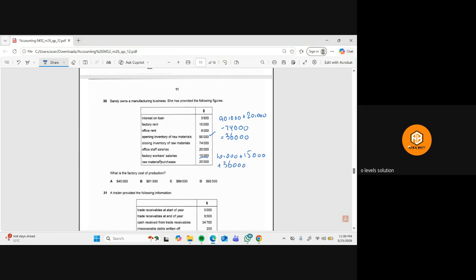Because office staff salary is not relevant to the factory. Okay, office rent is not relevant to the factory, that's why. This is equal to 61,000. This is the total cost of production.